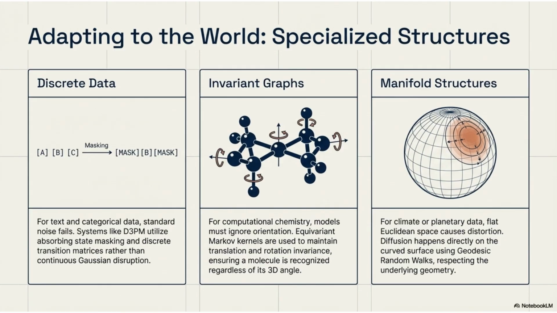Diffusion models adapt to various data structures. For discrete data like text, they use absorbing state masking. In computational chemistry, models use equivariant Markov kernels to handle invariant graphs. For planetary data, they respect underlying geometry using geodesic random walks on manifold structures.